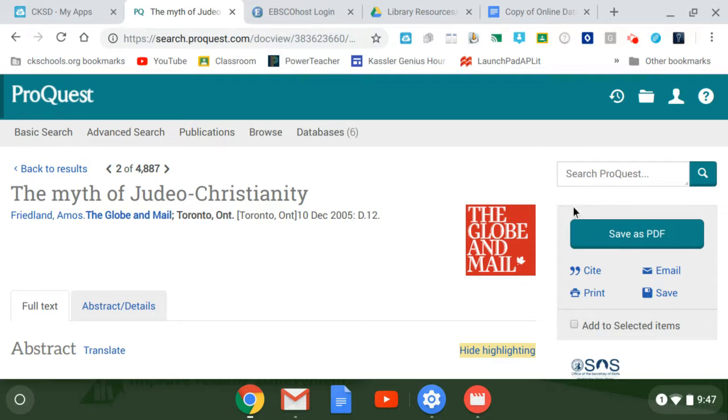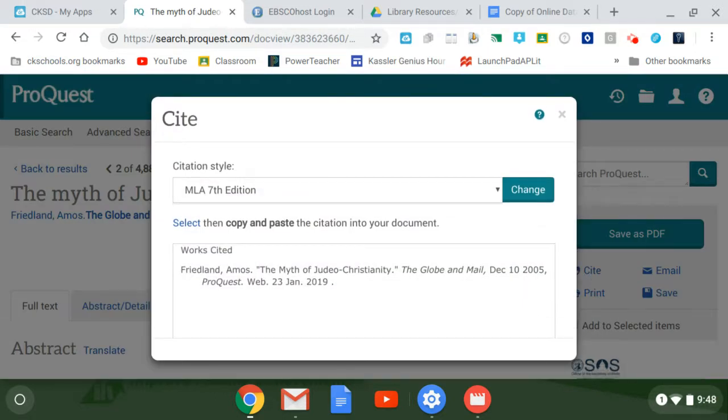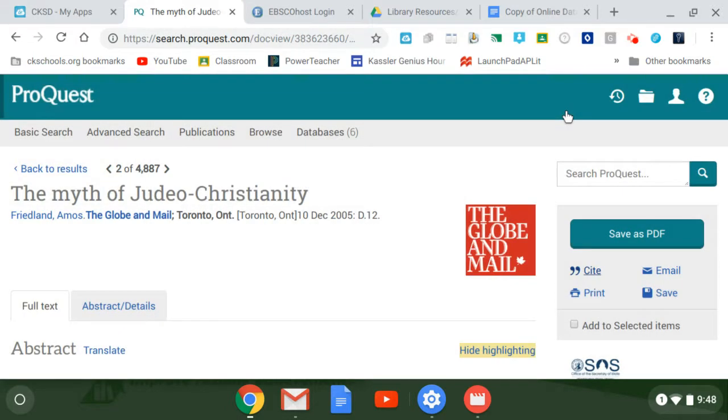Okay. And if you want to cite it, most of these are going to have a cite button right here. It's MLA, and that's what you want. So you're going to want to copy this because you don't want to have to enter everything into NoodleTools by hand. So I'm going to hit Control C, and I have this. I'm going to hold on to that for a second, and I just want to do a second keyword search just to demo the searching power a little bit more.